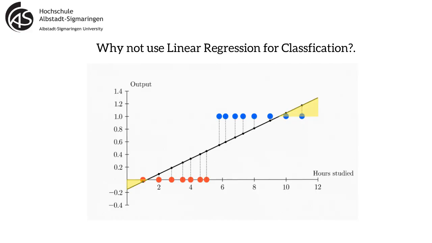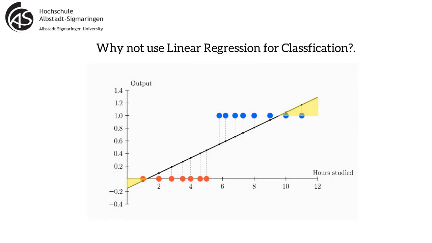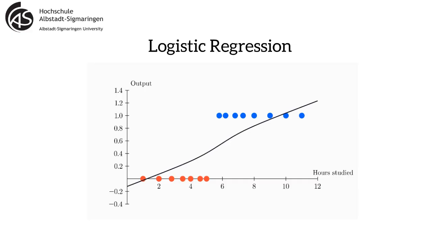It is not good for squashing. It keeps stretching upward or downward in a straight line. That does not make sense if we want to interpret the output as a probability. So for classification, we need a method that can squash values between 0 and 1. That is exactly why logistic regression is used instead.